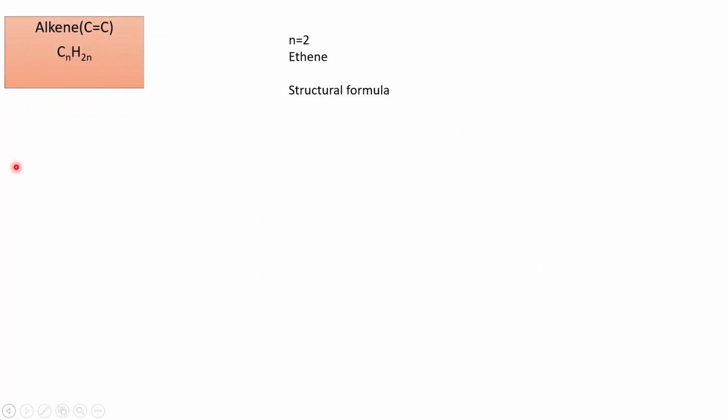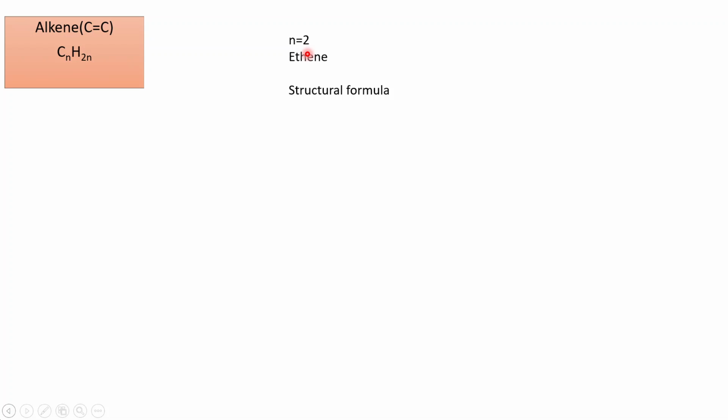Let us now understand how to write the structural formula of alkenes. We know that alkenes have a carbon to carbon double bond and their general formula is CnH2n. Since it is a double bond between 2 carbon atoms, the simplest alkene will have 2 carbon atoms.